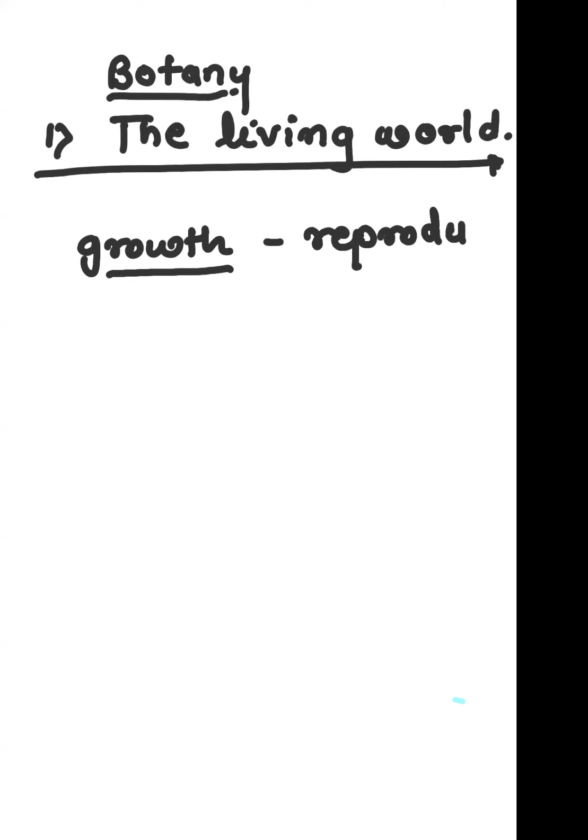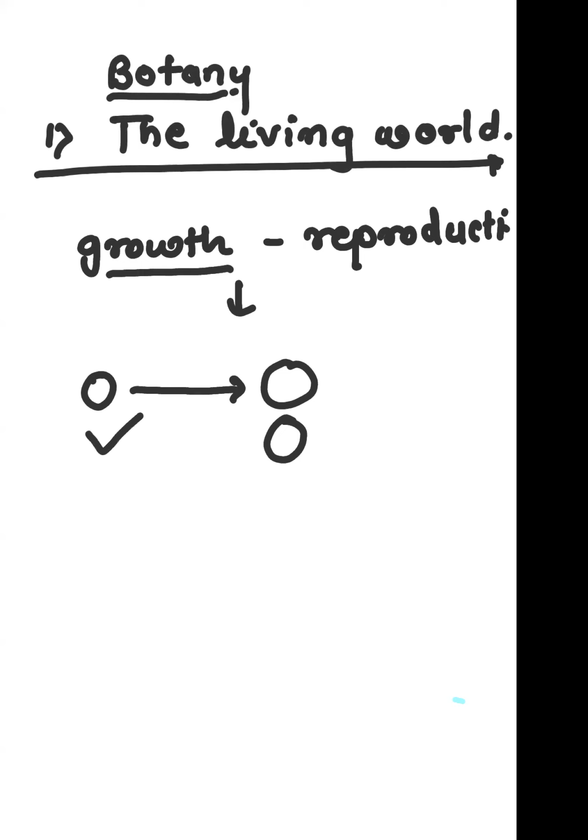Example I gave you, single cell organism also, right? Like one bacteria, it is doing cell division as well as it is also reproducing. That's why in some lower organism, in some higher organism also we can see this phenomenon where growth and reproduction will be mutually exclusive. Okay, so that's all about the growth.